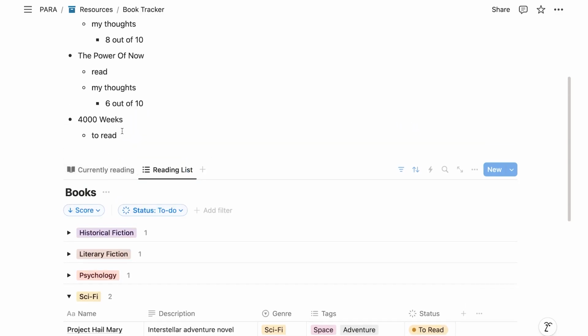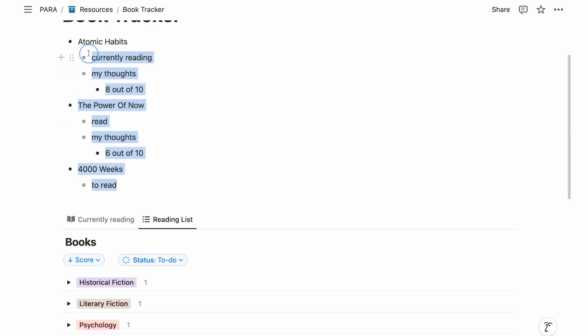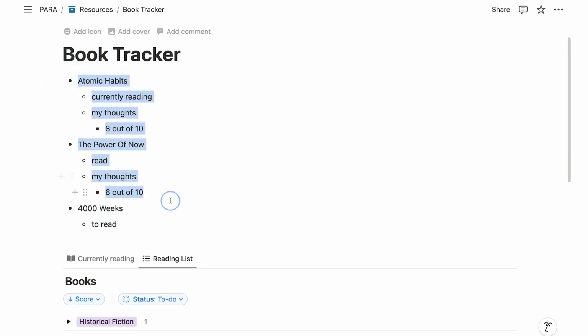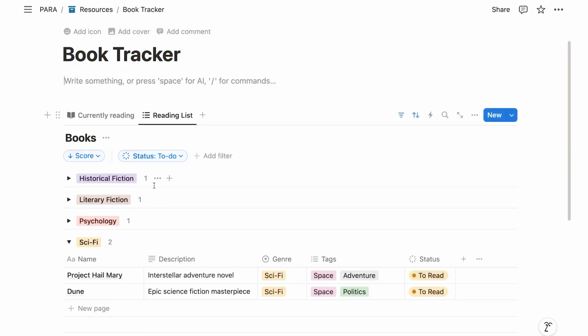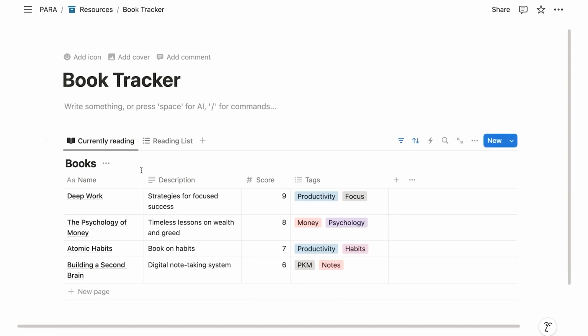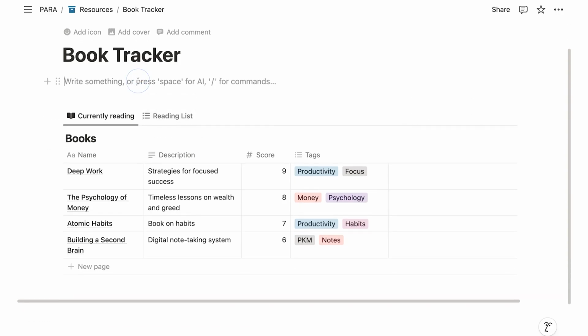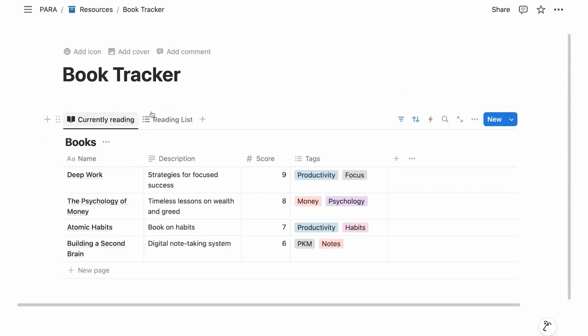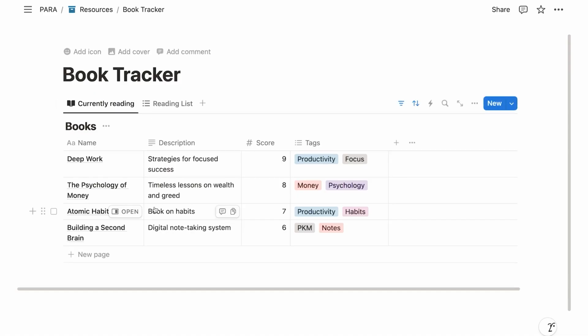Let's take this actually one step further. Let's not just have this one place where we see information, but let's see it in different places. Because the really cool thing about Notion databases is that you can pull that information into other locations. So our book tracker lives here right on this book tracker page. And that's good, that makes sense.